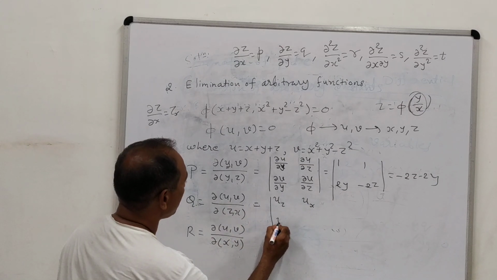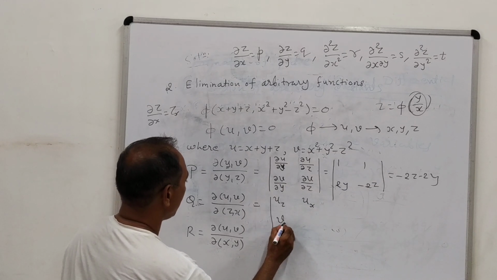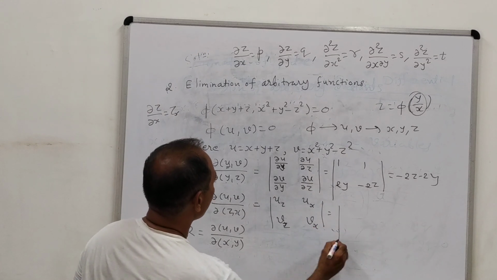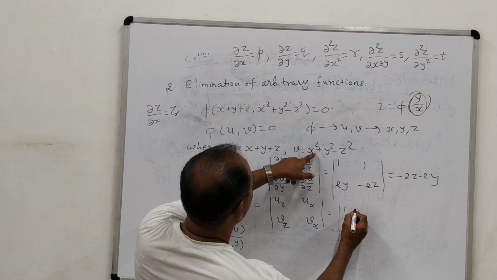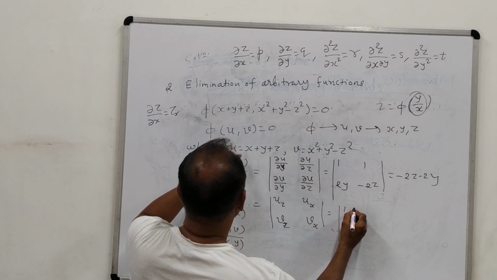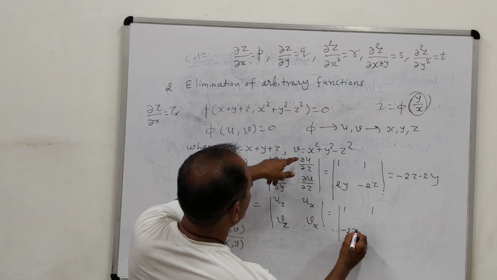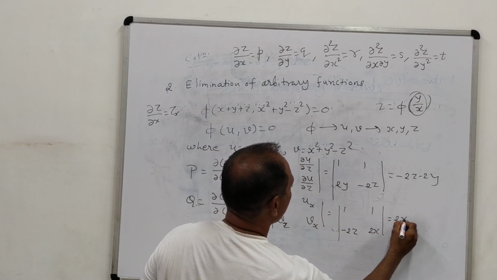In the second row we find the derivative of v with respect to z and derivative of v with respect to x. Derivative of u with respect to z is 1, and derivative of u with respect to x is again 1. Then derivative of v with respect to z is minus 2z, and derivative of v with respect to x is 2x. So this is nothing but 2x plus 2z.